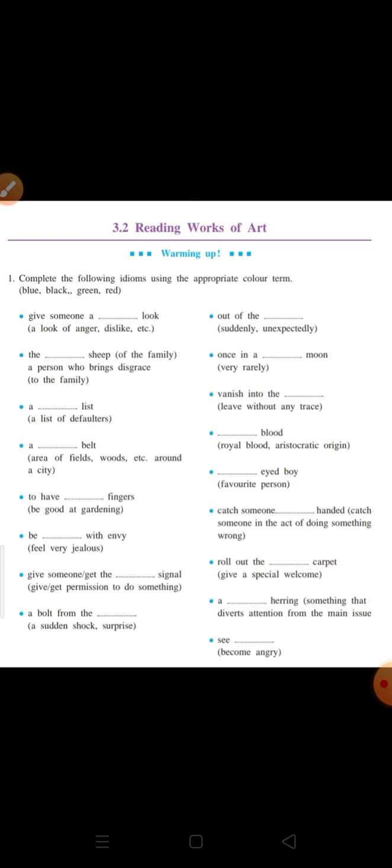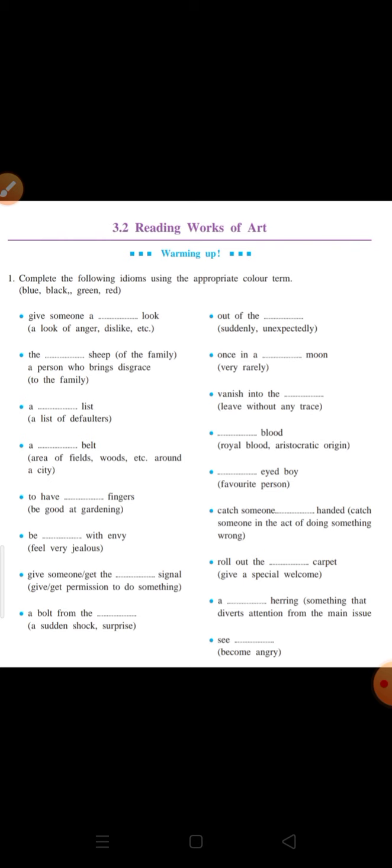Like in the first, we can see, to give someone a dash look, and here the color should represent a look of anger, dislike, etc. So the color which would represent this expression of anger or dislike is black. So the sentence is give someone a black look. Next, out of the dash, like suddenly, unexpectedly. So here the color which would suit the expression is blue. Out of the blue.